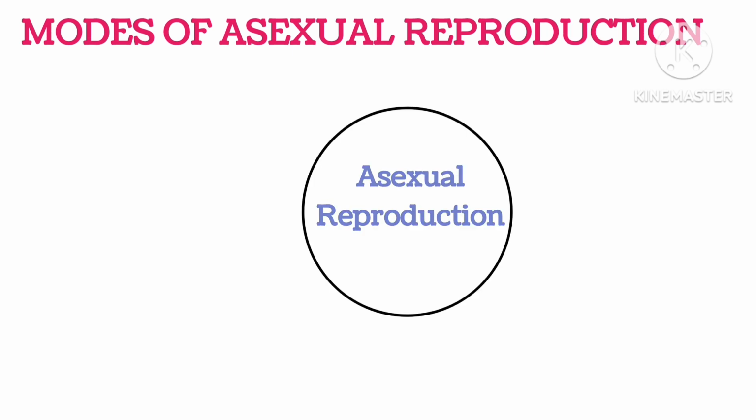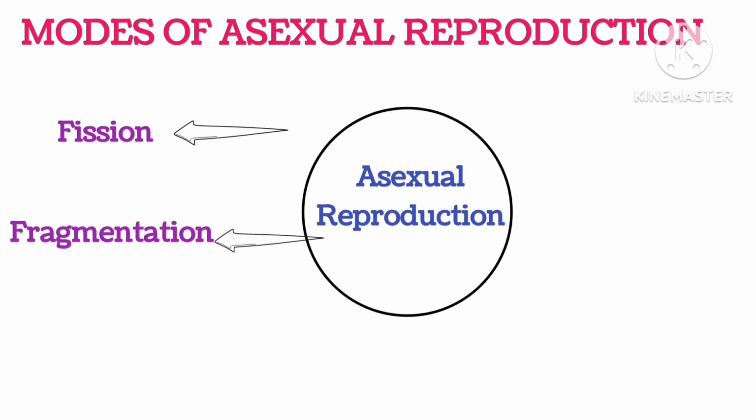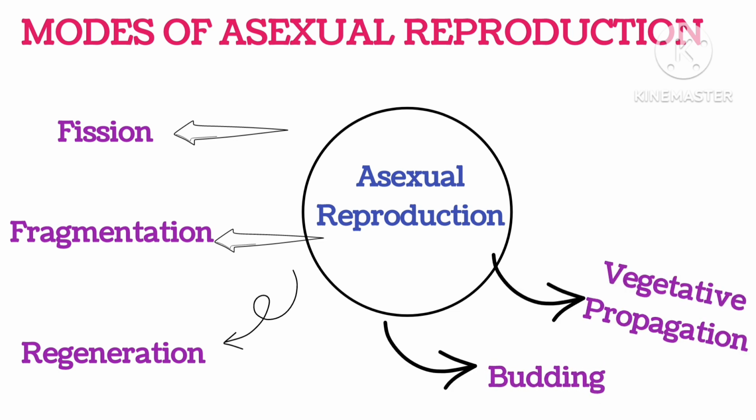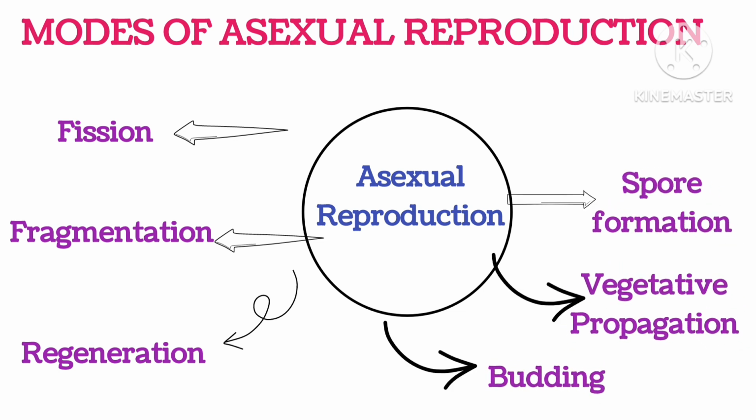Modes of asexual reproduction. There are the following modes: fission, fragmentation, regeneration, budding, vegetative propagation, spore formation and tissue culture.